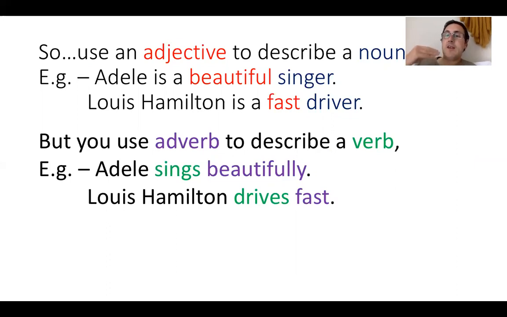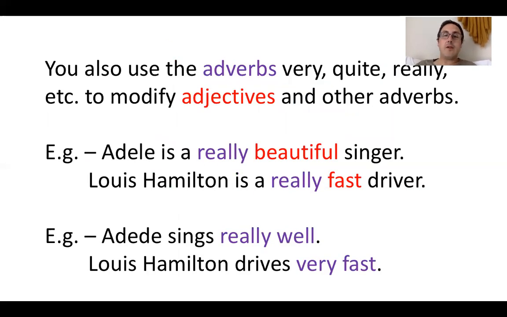Okay? Or Messi is a beautiful football player. He plays football beautifully. Now, that's the principle with this. But now you can also use the adverbs very, quite, really, etc. So you got very, really, incredibly, and then quite is a little bit lower than this, to describe adjectives and other adverbs. So these ones here, like very, really, quite, incredibly, you use these ones to describe other adjectives and other adverbs